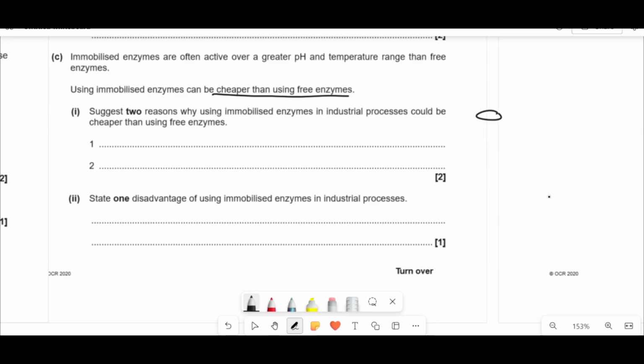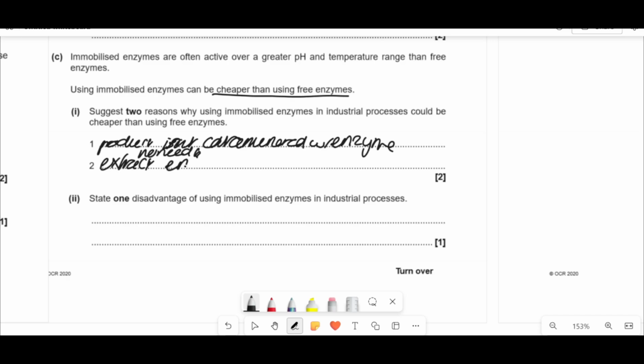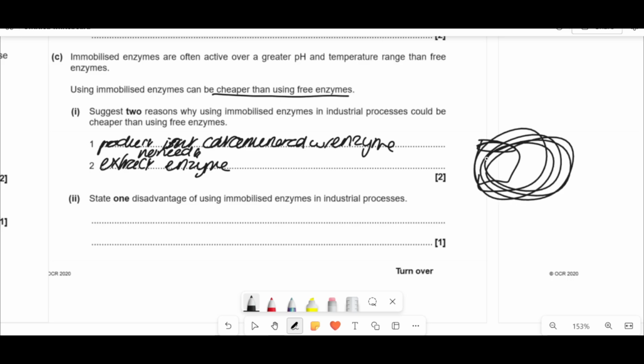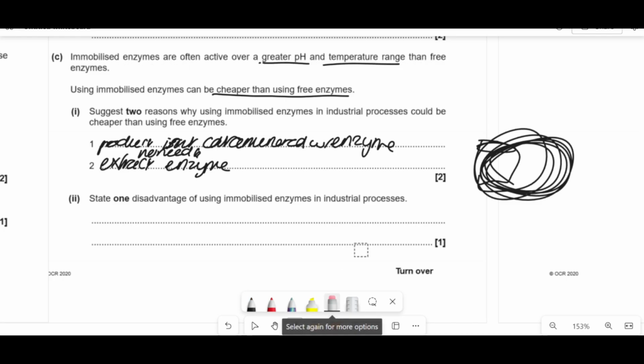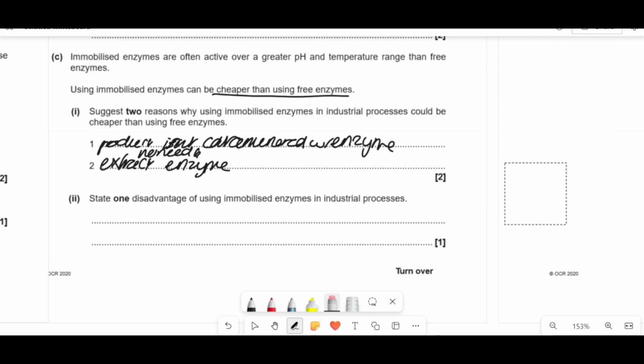Whereas if I had a free enzyme, I'd have to waste a lot more time and money separating and taking out the enzymes. So immediately you could say that the product isn't contaminated with enzyme, so there's no need to extract the enzyme. As well as that, you can recycle the enzyme, because you could just keep putting stuff in it over and over again, and you're fine, because it's staying there. As well as that, they've even told you in the question that you can use them at a greater pH and temperature range, so they might be able to push the temperature higher than a free enzyme would be able to use, and actually make the reaction faster. And those are the things that I would say.